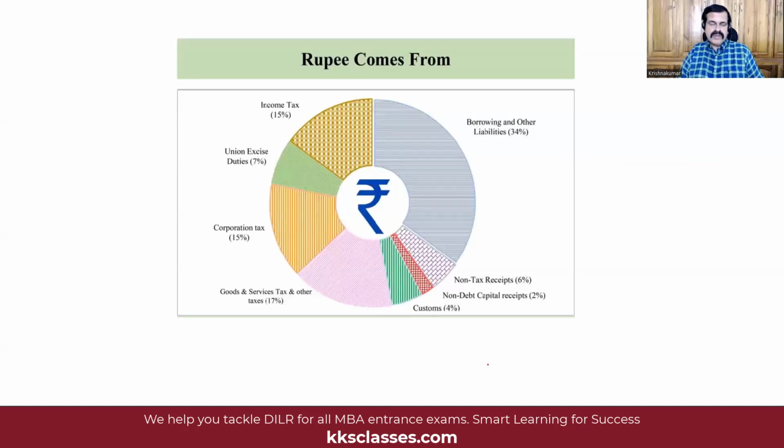Now the major source of income, as you can see from the chart itself, are taxes, various kinds of taxes. Individuals pay income tax. Then we are talking about corporation tax. What is corporation tax? Those are taxes paid by corporates, companies. Now, what is union excise duty? That is basically levied on petroleum products.